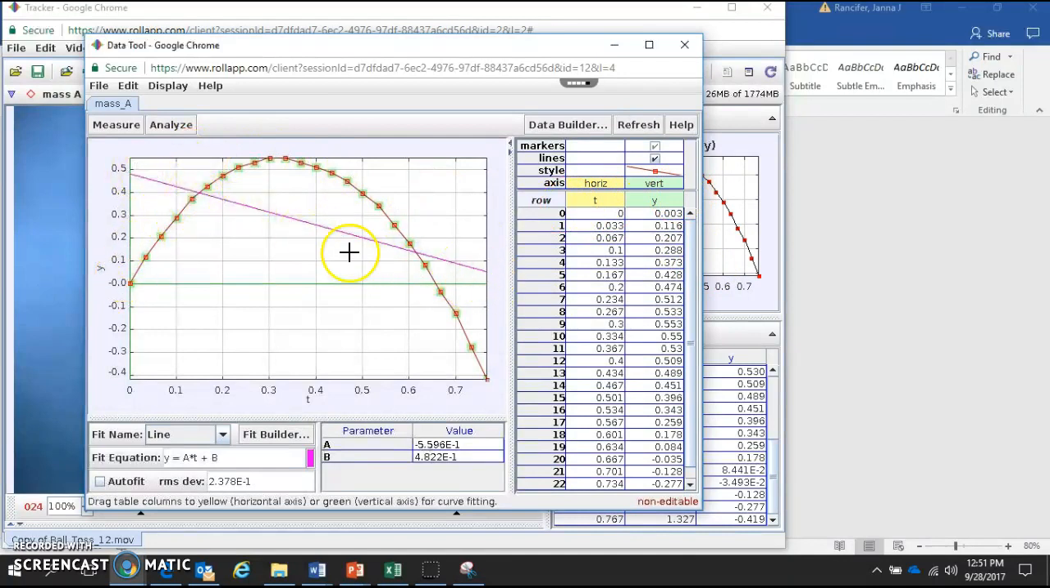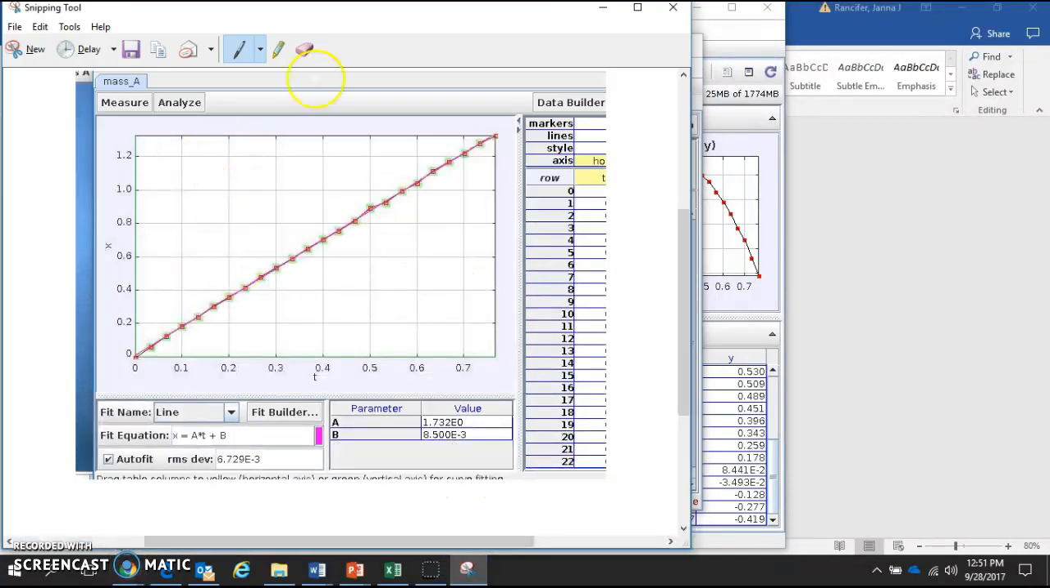You'll see that this line doesn't fit, and this is a parabolic graph, so I can change the fit name to Parabola, Auto Fit, and there we go. I generate a new graph, and I have a new equation for my line. And again, I can make a copy of the graph using my snipping tool.